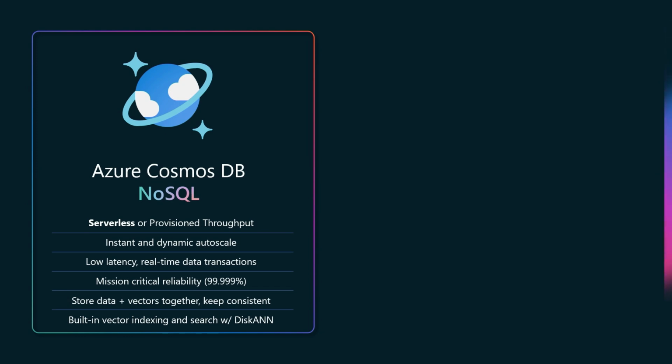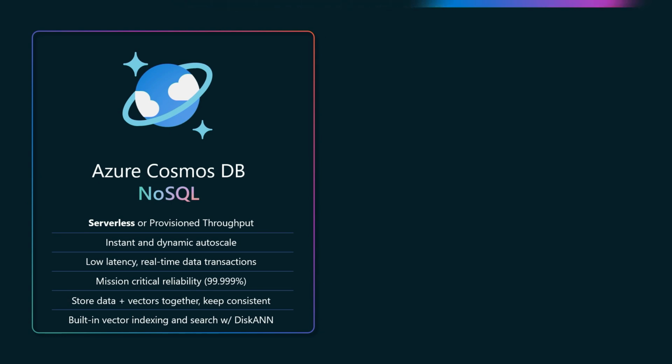We also have a provisioned throughput model where you're paying for compute per time unit, right? So request units per second. And in a provisioned throughput model, you can take advantage of our instant and dynamic autoscale capabilities. Azure Cosmos DB will scale outward for you automatically as your data volume grows or as your traffic requirements increase. Cosmos DB is known around the world for low latency, real-time data transactions. We have an SLA of under 10 milliseconds for 1 kilobyte point reads and writes anywhere in the globe. We also offer mission-critical reliability. We have HA scenarios for up to 5 nines of availability.